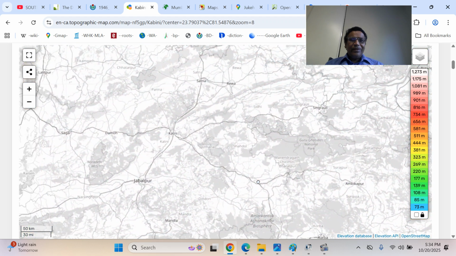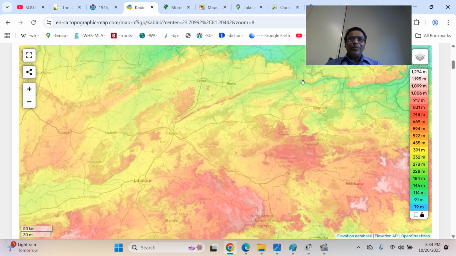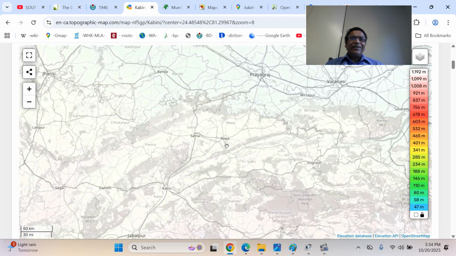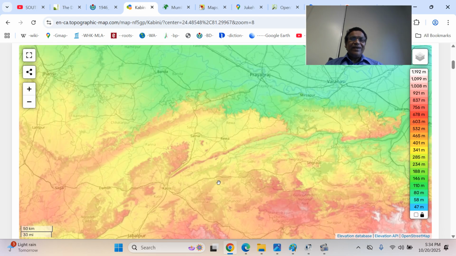Our starting point is the Kaimur range. This is the Rewa district. This is the Satna district. And this is the Damoh district. This is the Sonar river basin. This is the Bearma river. You can see from here near Kaimur and Katni, the Son river and Ken river come. There is Amanganj, a small town where the Patan river and the Sonar river join. They form the Ken.